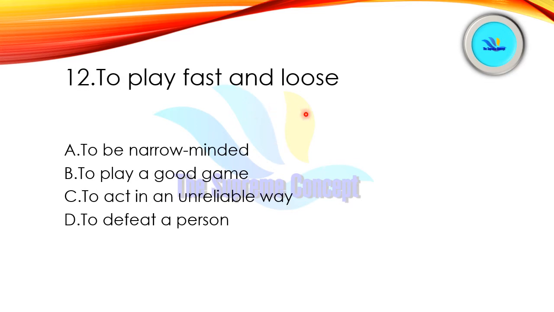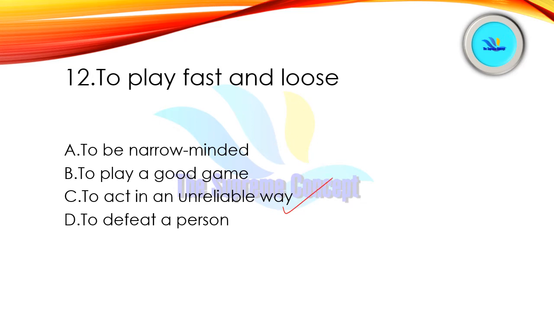To play fast and loose. Now these are the options: to be narrow-minded, to play a good game, to act in an unreliable way, to defeat a person. So pick out the correct one. Yes, option number C is correct here.